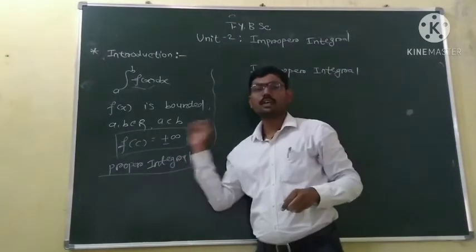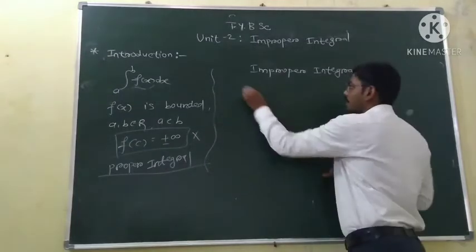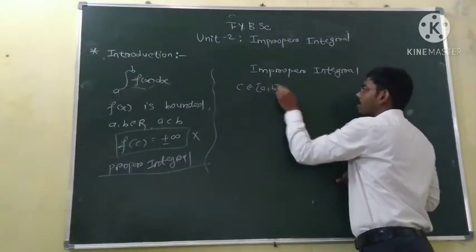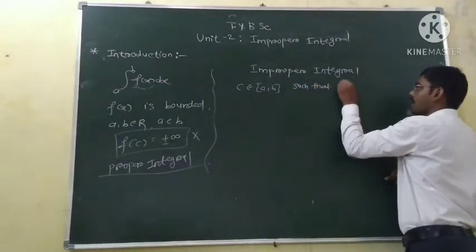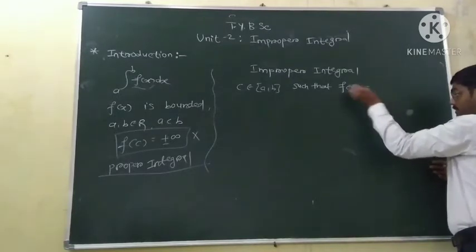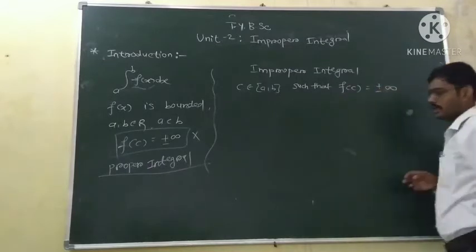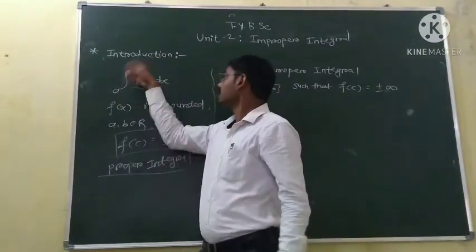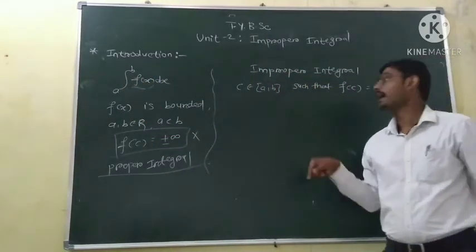That is, there may be some point c in the interval a to b such that at that point the function becomes unbounded, so f of c becomes plus or minus infinity. So the integrand of this integration may be unbounded in an improper integral.